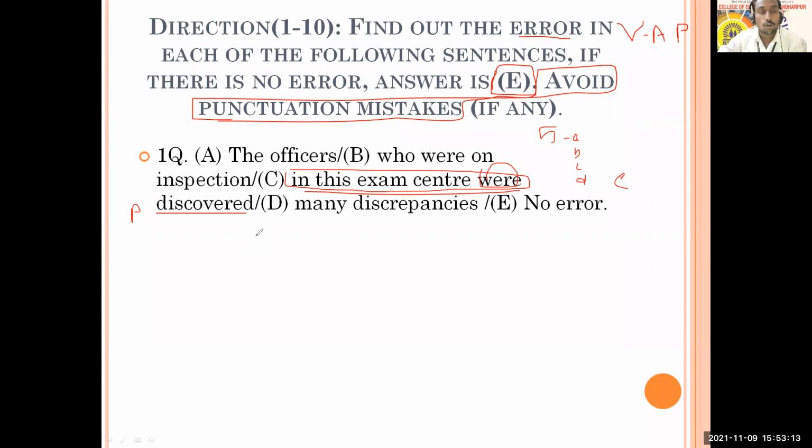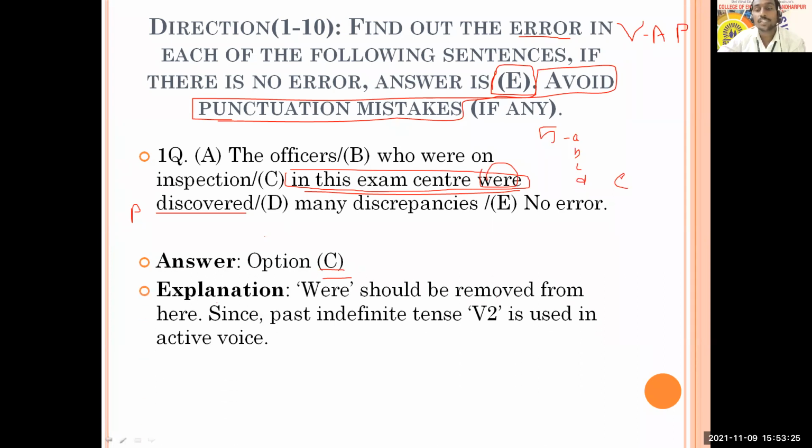Okay, so all of you might have got it. Option C is the answer for this question, and the explanation is that here where should be removed. Why should it be removed? If you add where, that becomes passive voice, and we are not expecting passive voice, but only the V2 form of the verb, that is discovered, should be used in active voice. All right, I hope all of you have got it clear. With this, we will go to the next question.